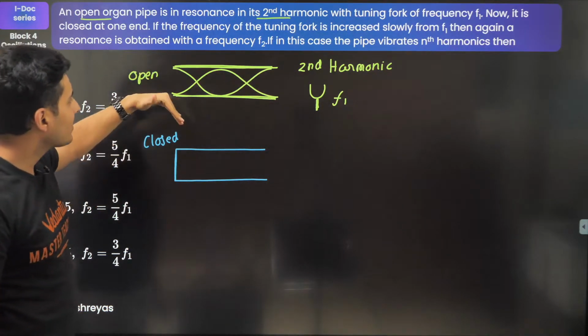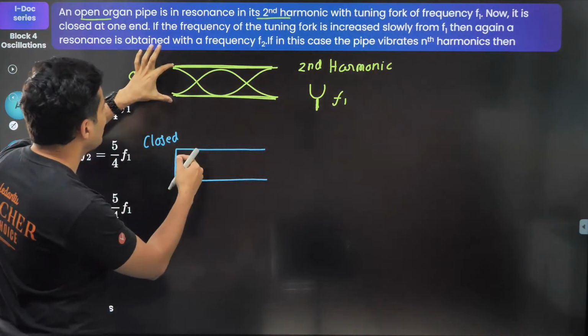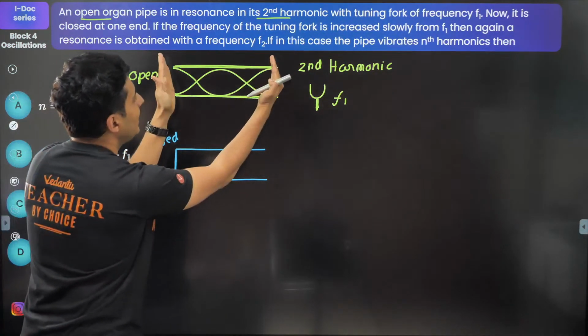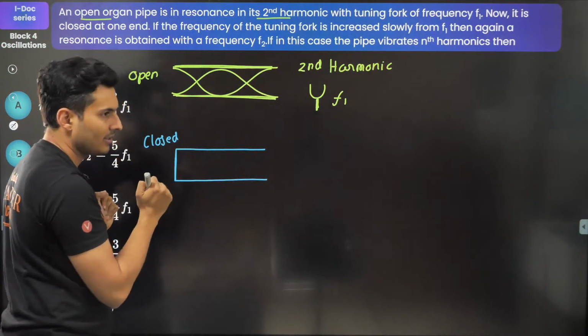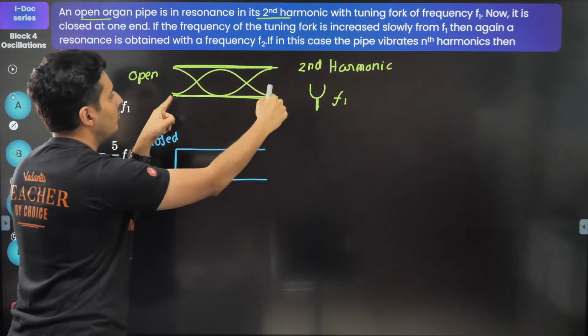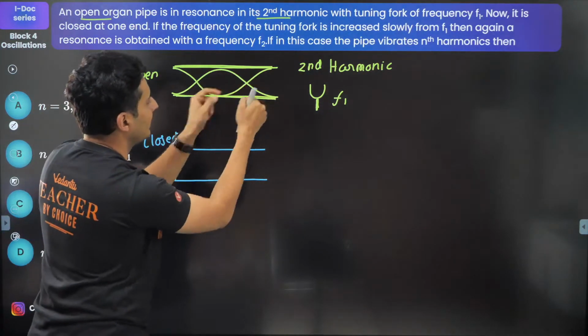See, if you're slowly increasing the frequency, that means it's as if you're trying to complete these waves in this same length. Right now you had this one wave, or think of it, this was half, this was one complete lobe, and this was half.